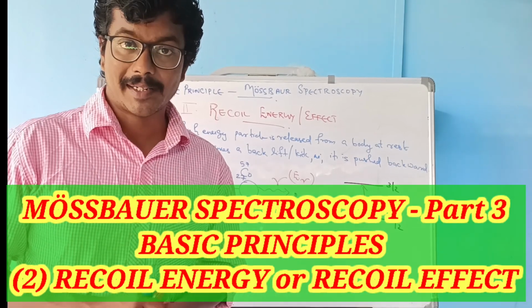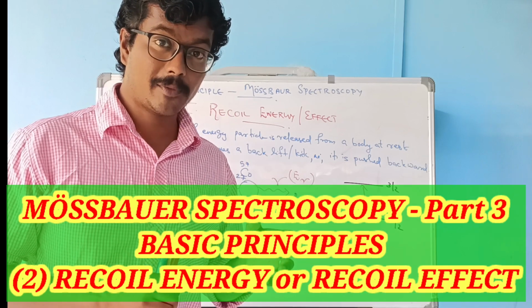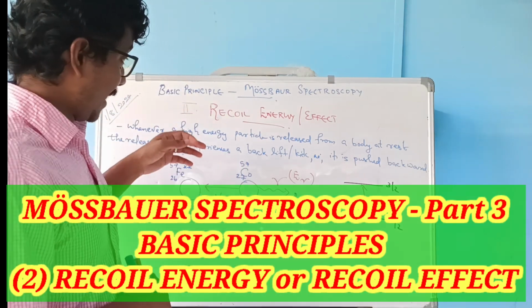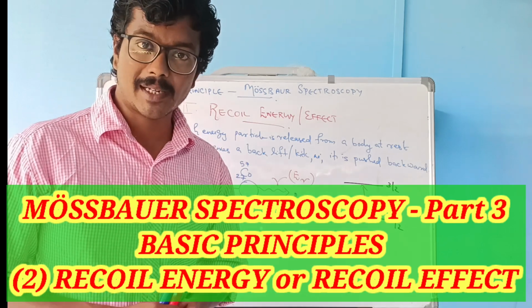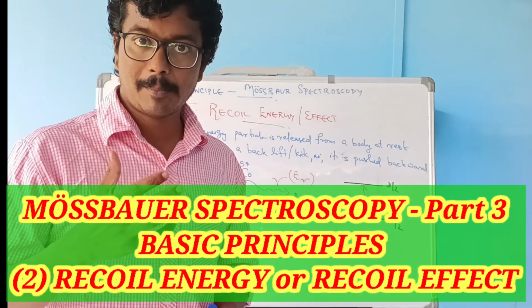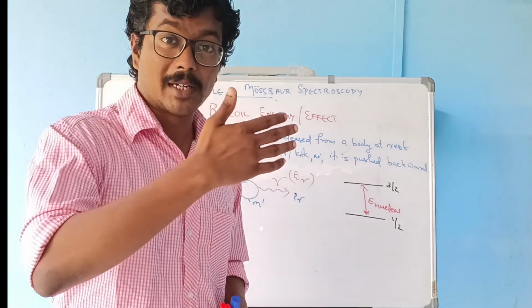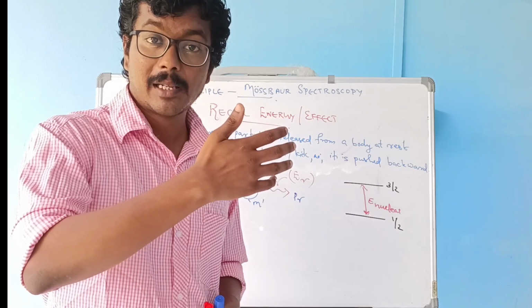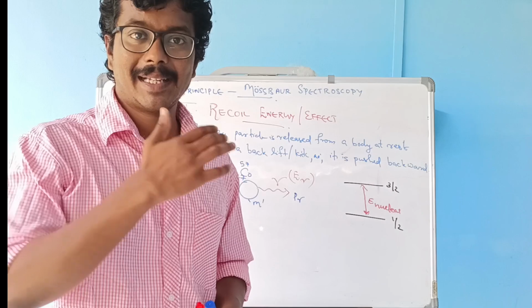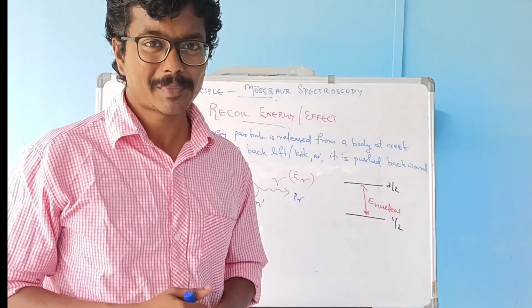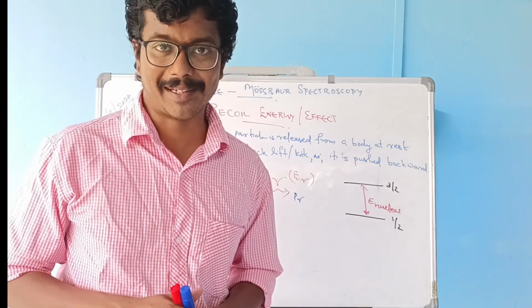Recoil effect, or recoil energy, is the most important principle and the basis of Mössbauer spectroscopy. What exactly is recoil energy or the recoil effect? Let's consider the example of a gun firing a bullet. When we fire a bullet from a gun, the high energy bullet moves forward, and as a result the gun moves backward. This is exactly what happens in Mössbauer spectroscopy also, and this phenomenon is called recoil effect or recoil energy.